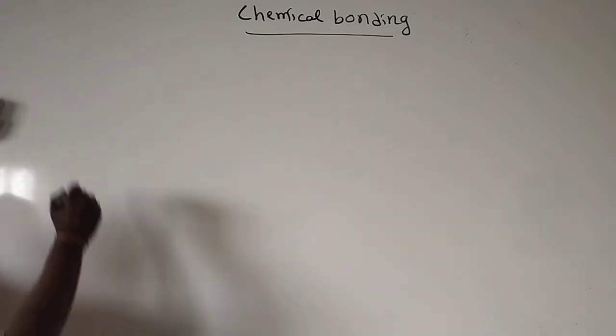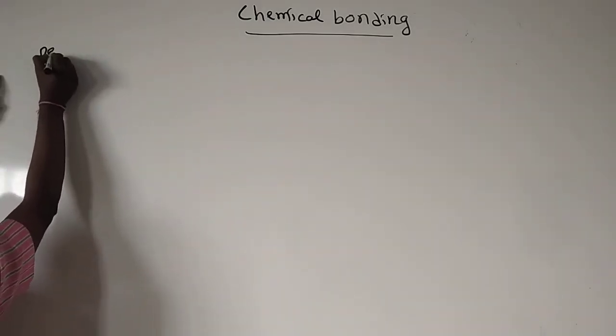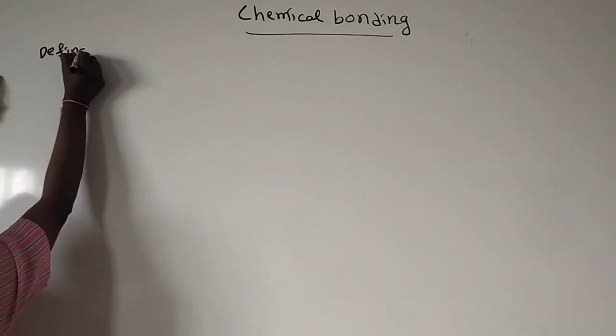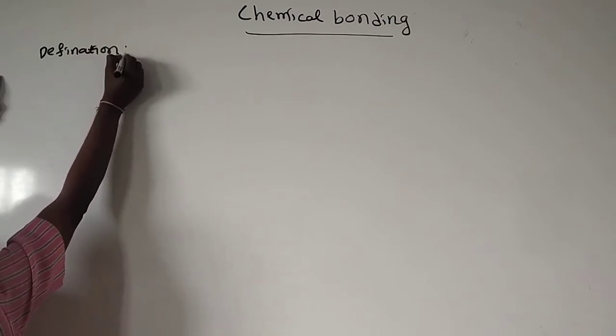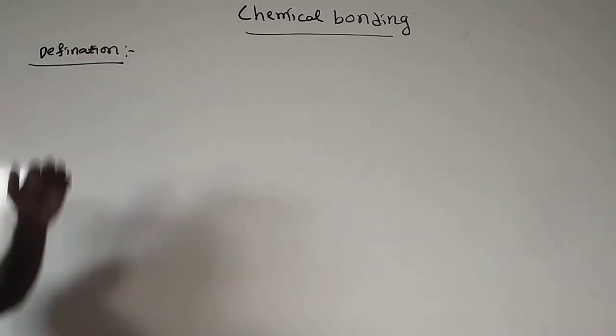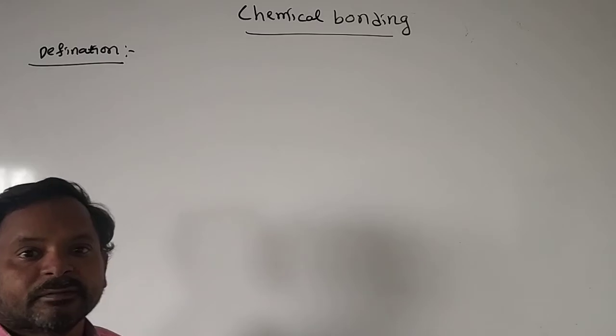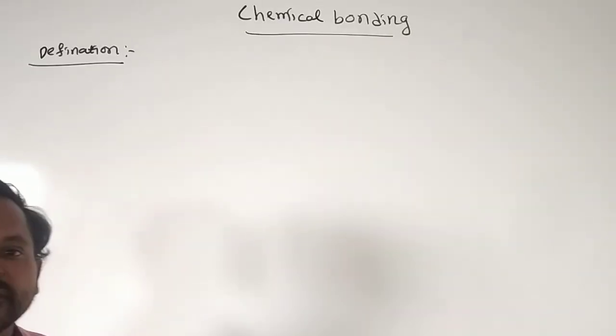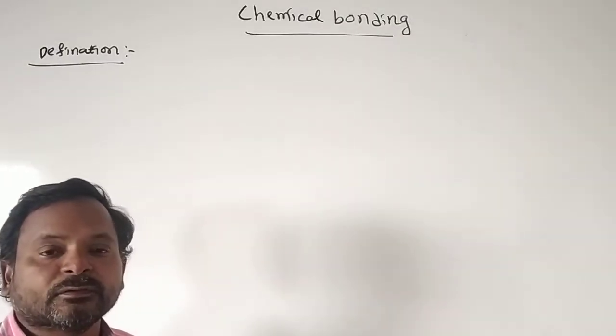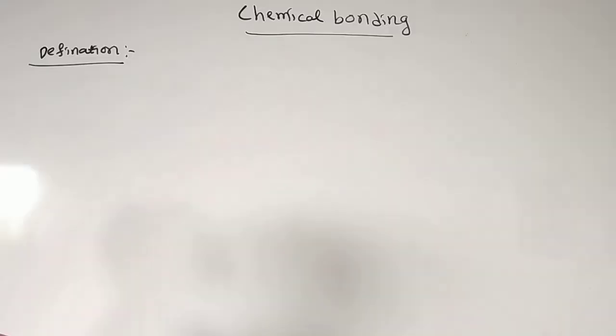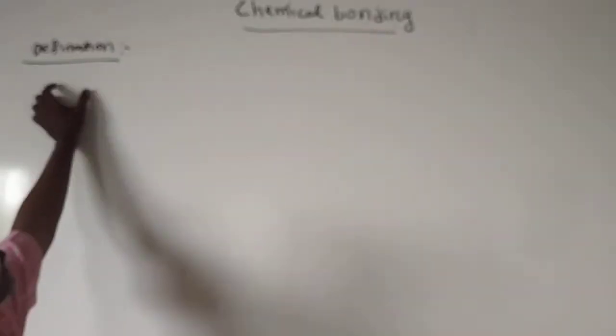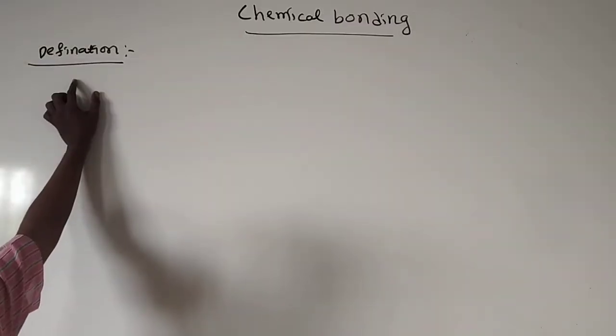Okay, what is the chemical bond? Just the definition. The attraction forces between two different molecules or two different atoms or same molecules we call a chemical bond.